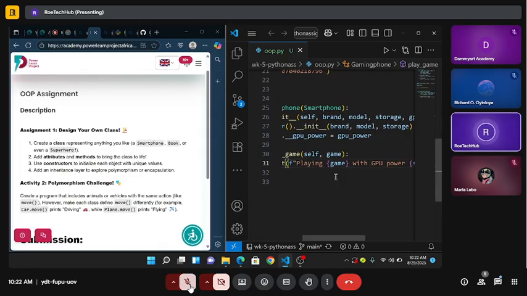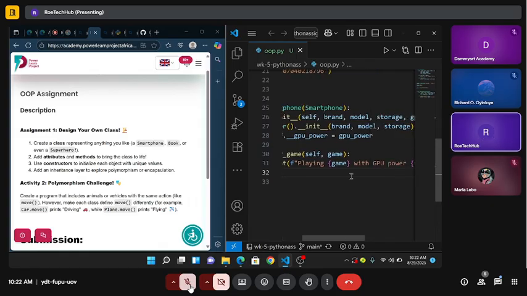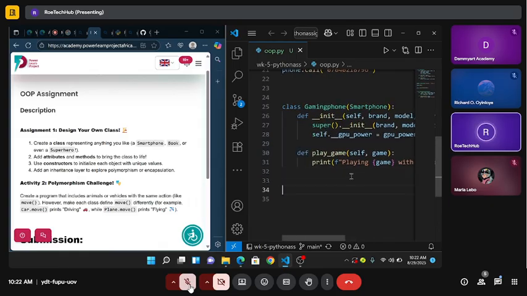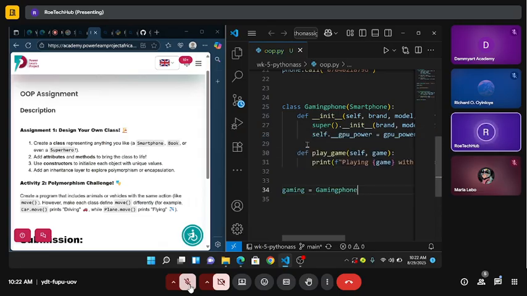Now that I've added my GPU power, I can play games with my phone, right? Let me quickly play games. I don't care about the battery. So let me say gaming equals GamingPhone. Remember, it starts from brand and goes downward.